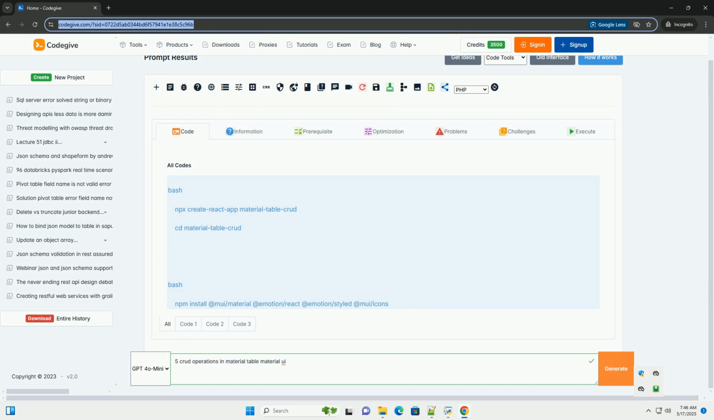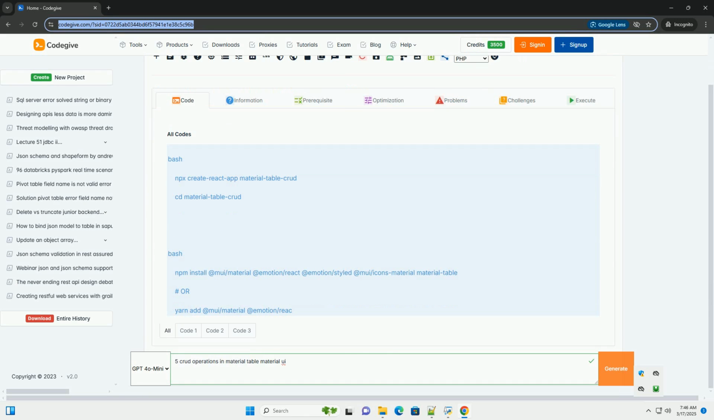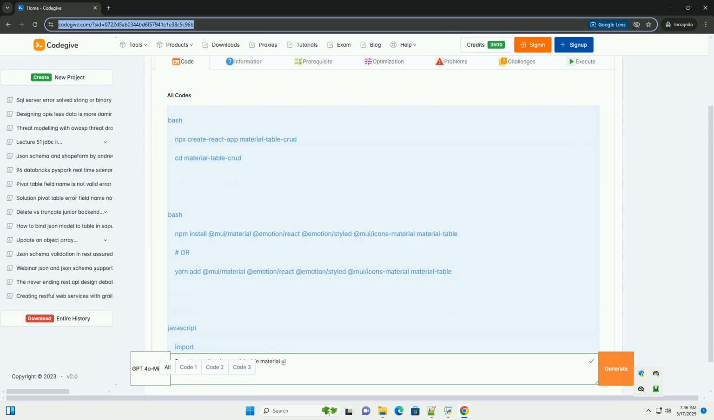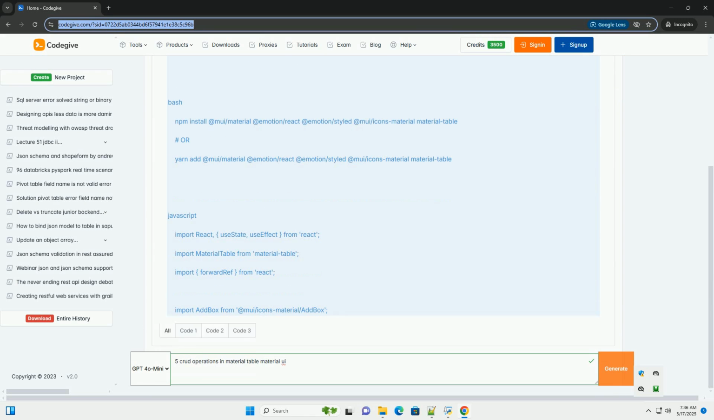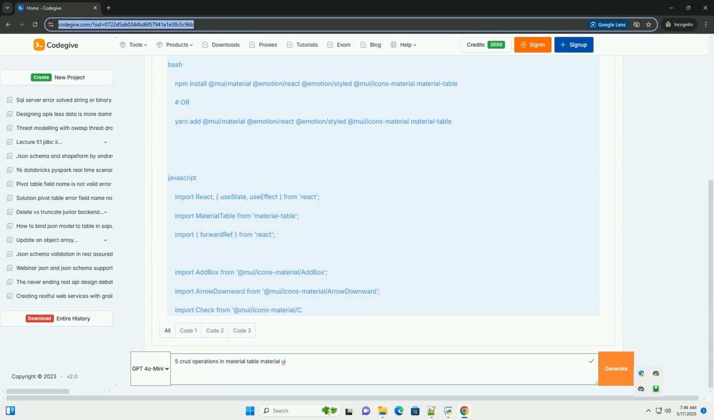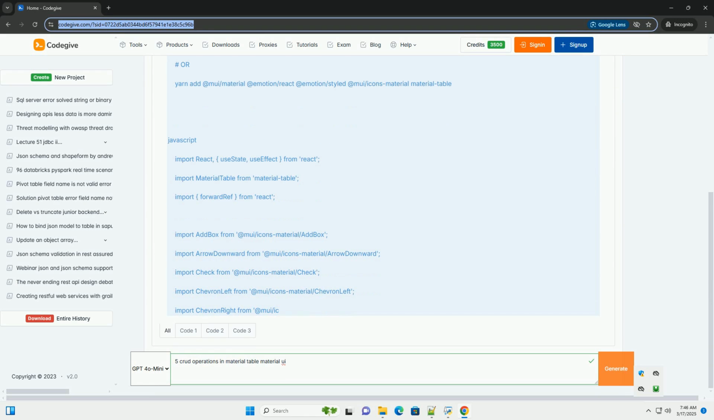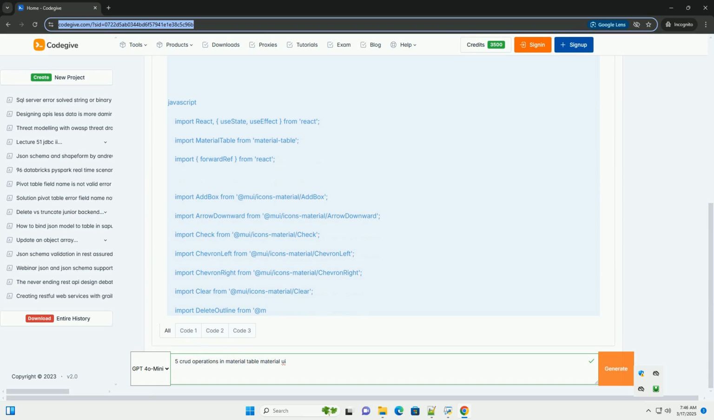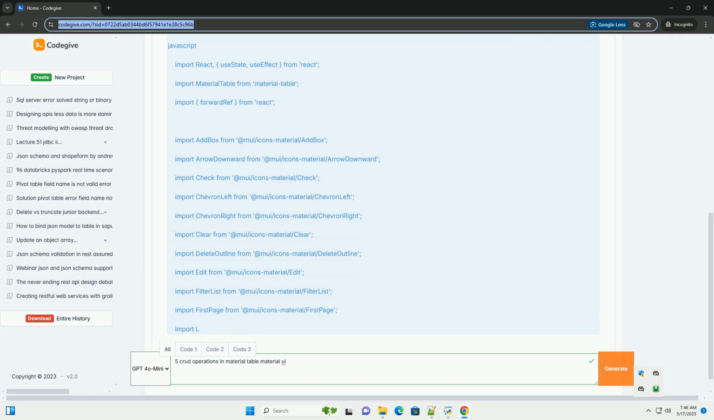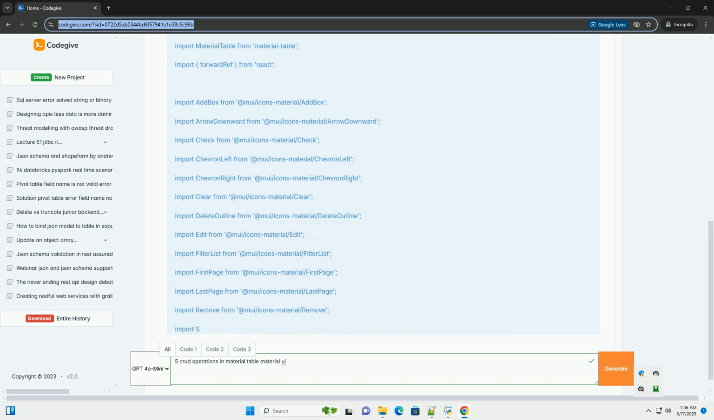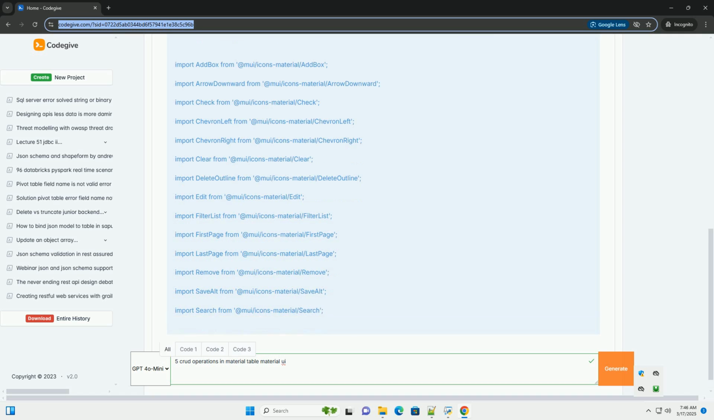OK, let's dive deep into performing CRUD (create, read, update, delete) operations using Material Table with Material UI. This tutorial will provide a comprehensive guide with code examples and explanations. We'll assume you have a basic understanding of React and Material UI.